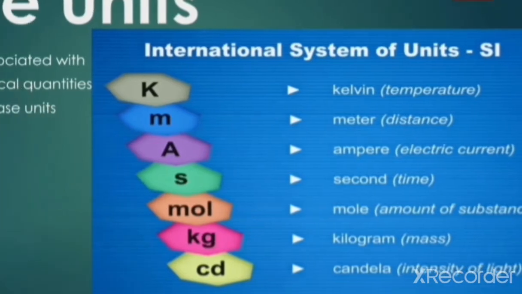All these are base units, and these units are associated with base physical quantities. As you know, base physical quantities are 7 in number, so base units are also 7 in number.